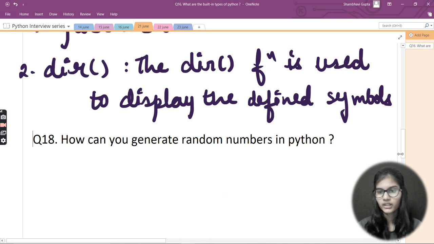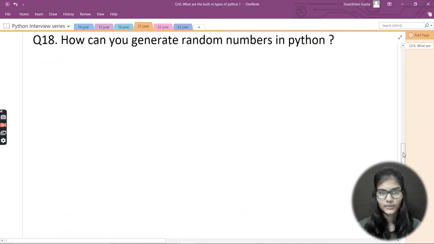Okay, so here goes our third question for now, and my question here is how you can generate random numbers in Python. Random numbers, a very interesting and even very important topic, right? This random is one of the modules used in many programs, and this module is very helpful. It is used for generating random values, random numbers, and all those things are performed by this module.